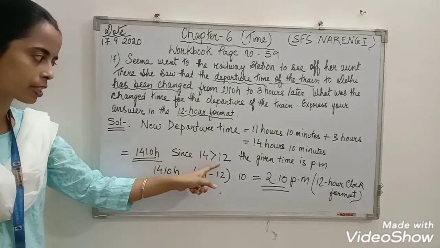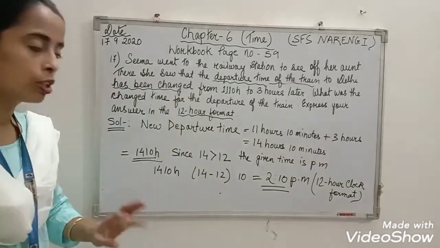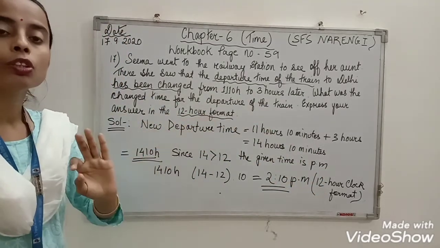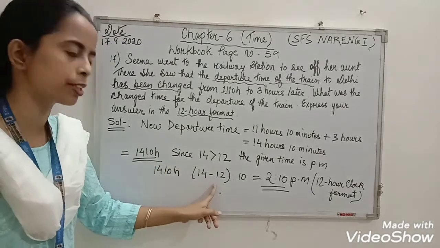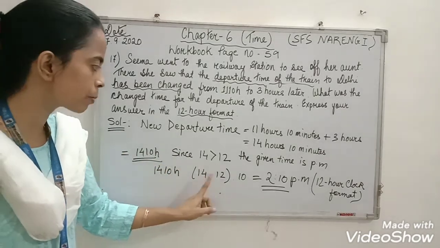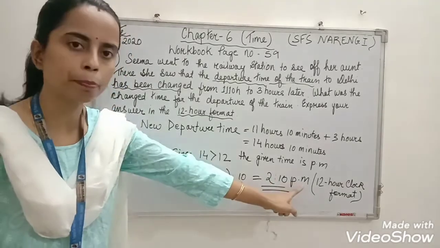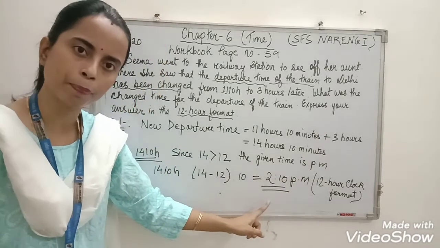Since 14 is greater than 12, the time is PM. Now the question is asking to express your answer in 12-hour clock format. To convert 24-hour clock format into 12-hour format, we subtract 12. So 14 minus 12 is 2. Then 10 minutes, 2:10 PM. So the timing in 12-hour clock format is 2:10 PM.